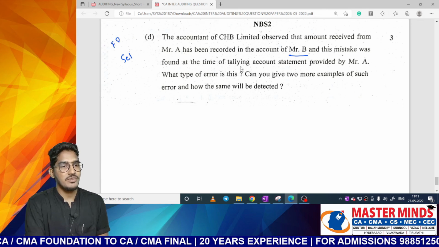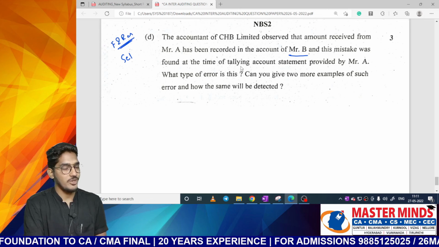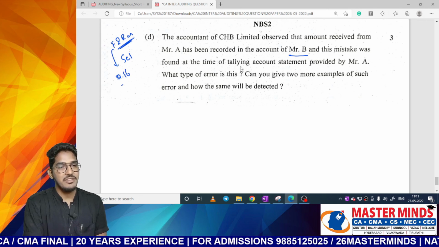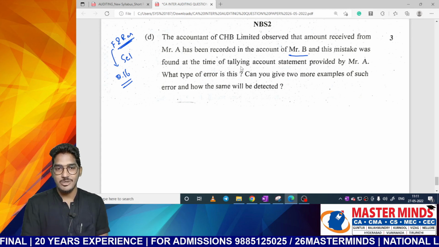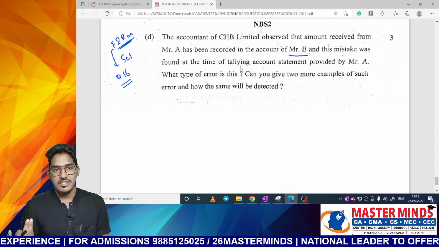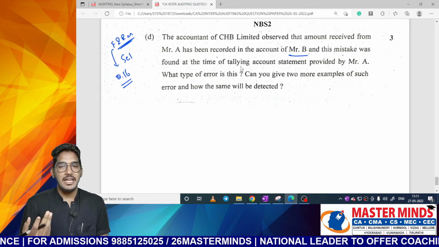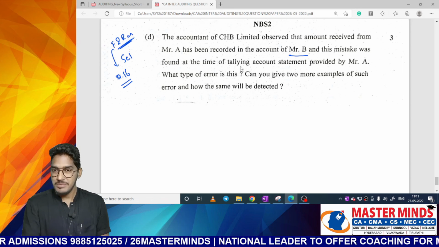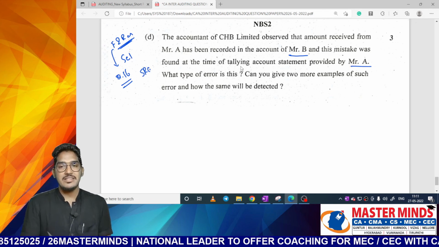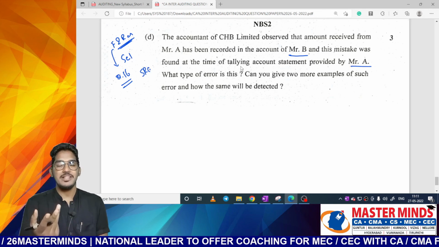This question is also from fraud and responsibilities of the auditor. If you open that material, question number 16, self-revealing error, we have given, along with the illustrations also. So they are telling that the amount received from one customer has been recorded in another customer's account, but this will get automatically identified by getting a statement of account from Mr. A. So what kind of error is this? Self-revealing error. And they are also asking for other examples, two more examples of errors.